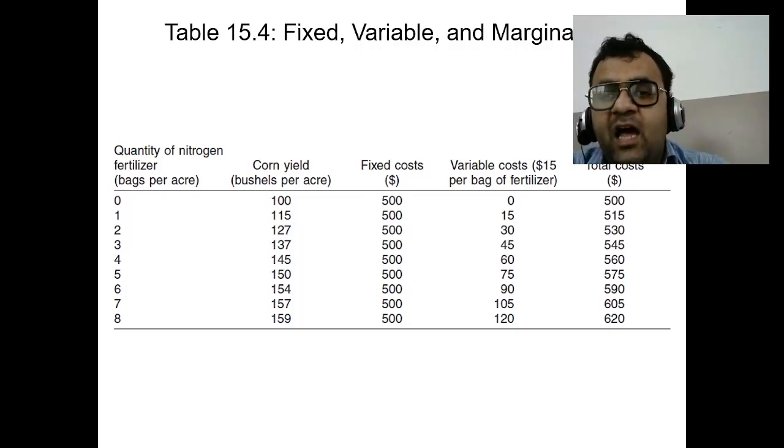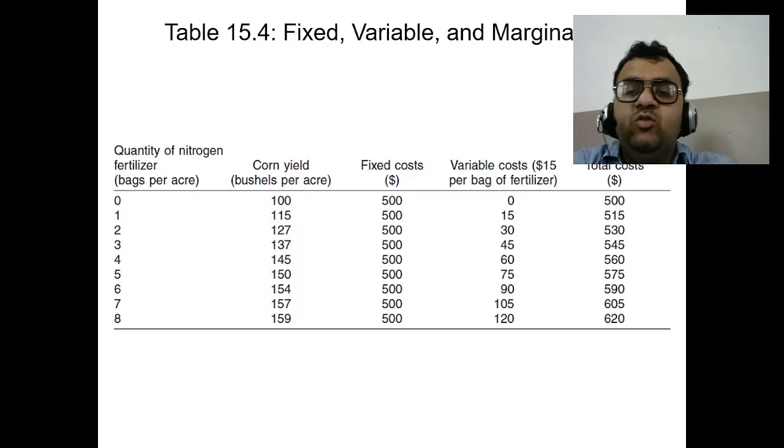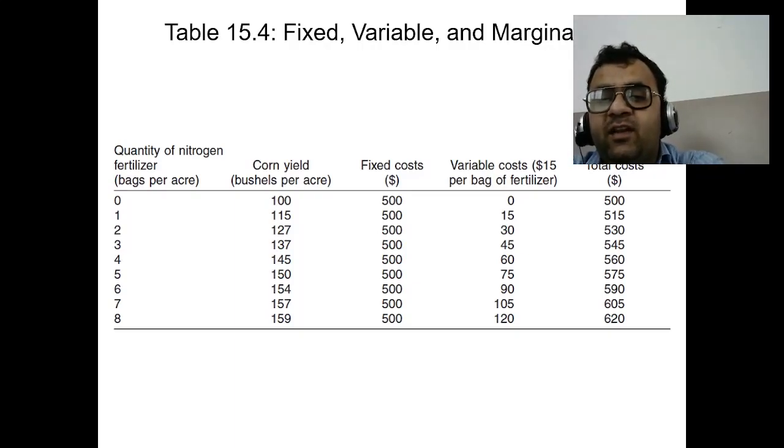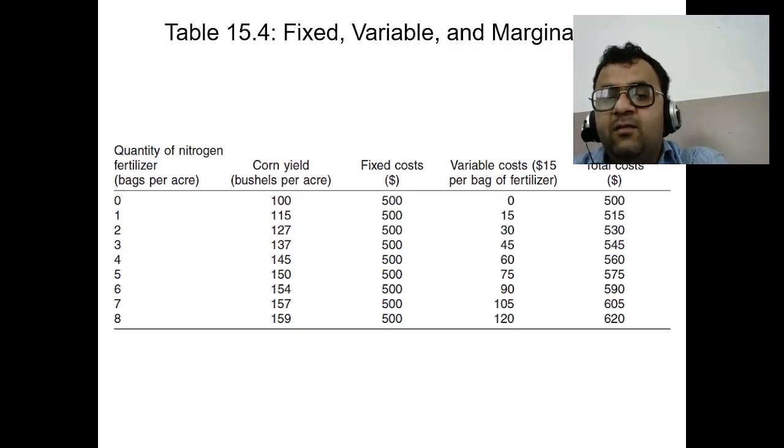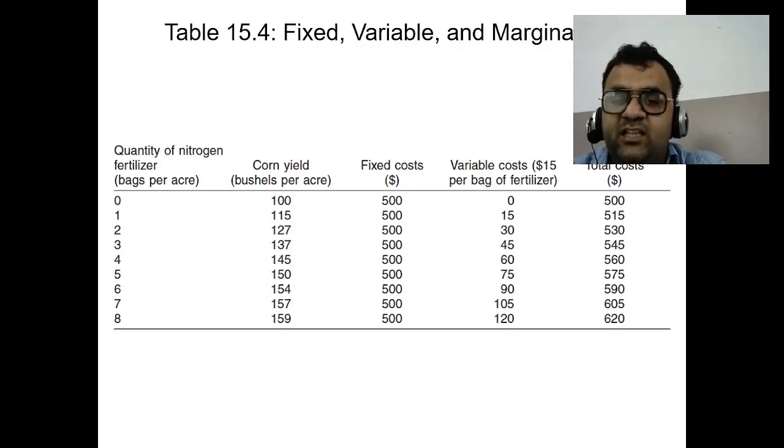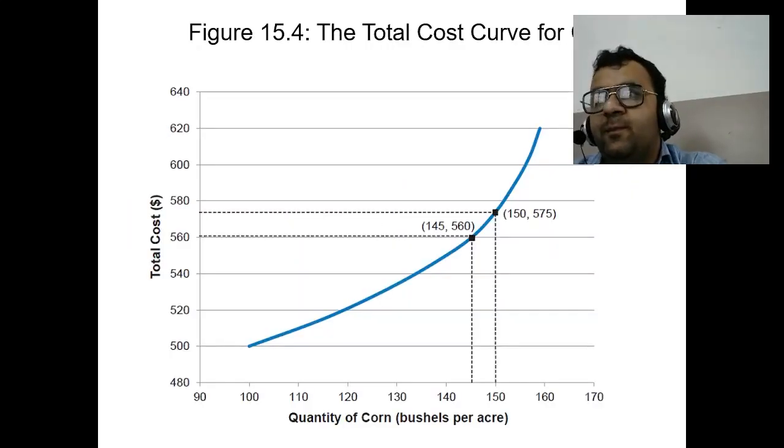For example, a company produces 100 units at a cost of $1,000. To produce 101 units, the total cost increases to $1,020. The marginal cost of producing the 101st unit is $20. We can say that fixed cost remains the same, variable cost changes with change in output. Marginal cost is the additional cost of producing one more unit of output.